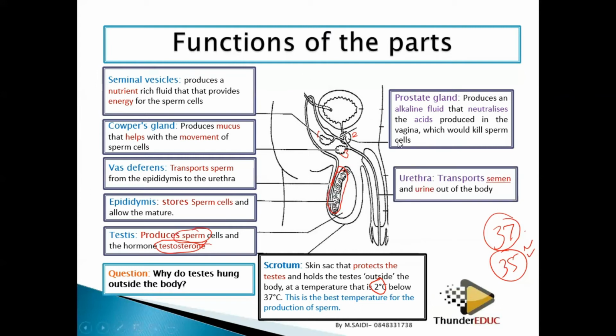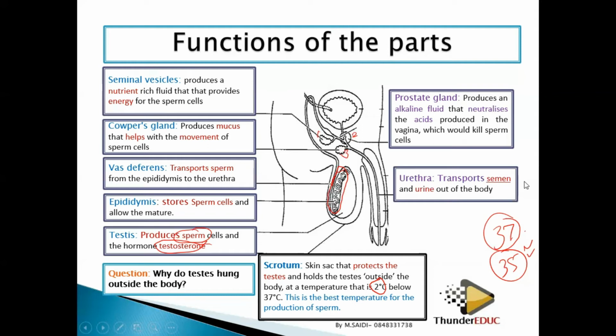Then the urethra, what is the function of the urethra? When you talk about the urethra, it's as if you're talking about the penis. Why? Because the urethra is the inside part of the penis, the tube which passes through the penis, where urine and the semen pass through when they're coming out of the body. So the urethra transports semen.